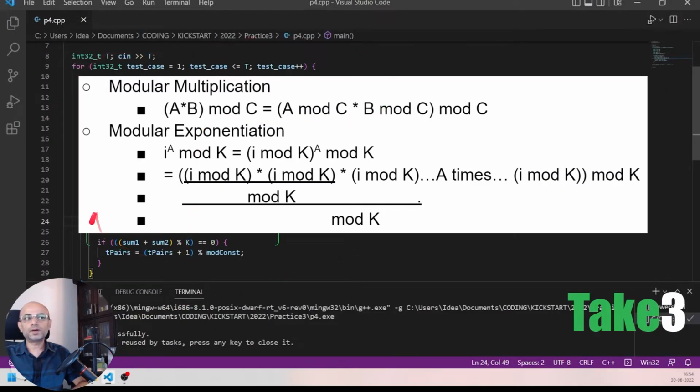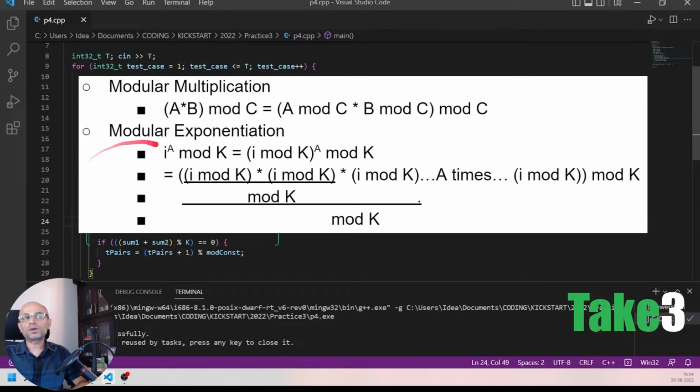For the next step to improve the solution, we should also know about modular multiplication. (a times b) mod c can be ((a mod c) multiplied by (b mod c)) mod c.